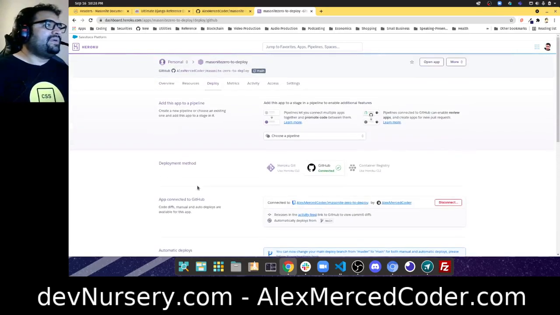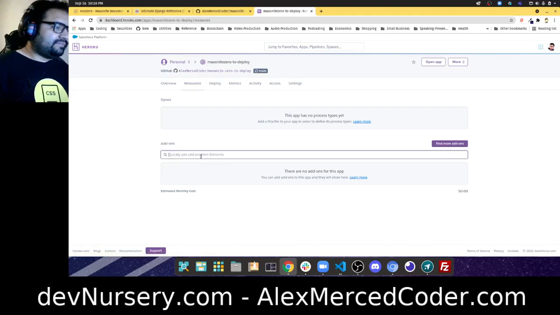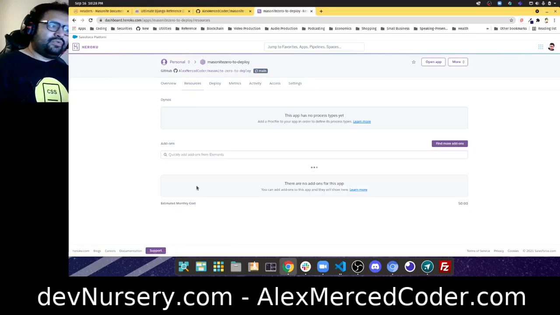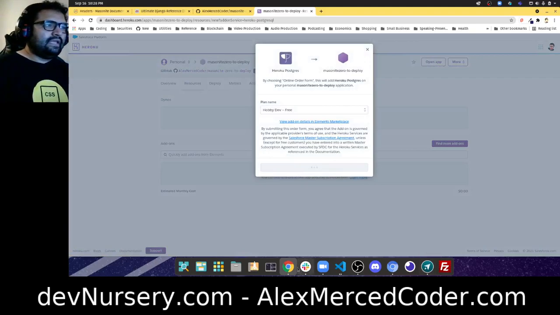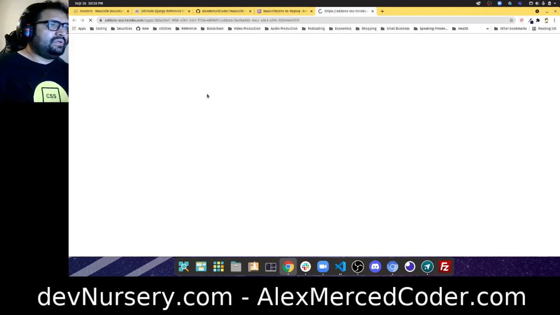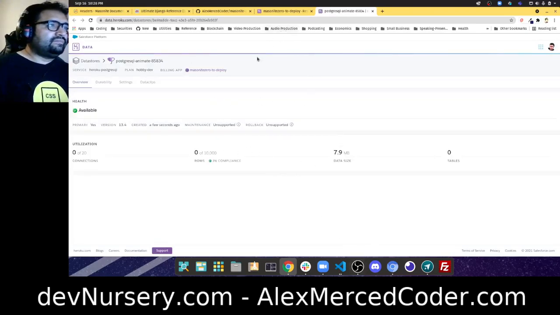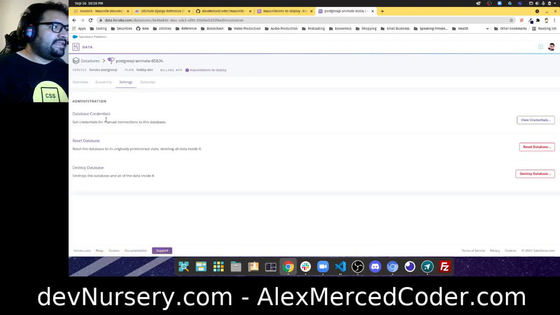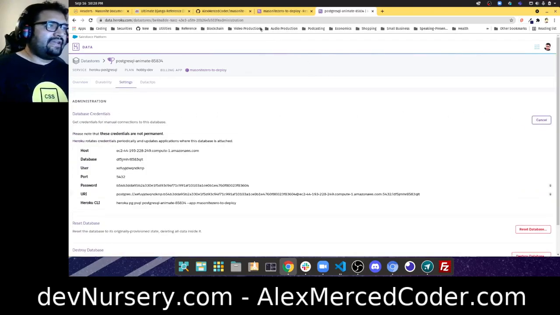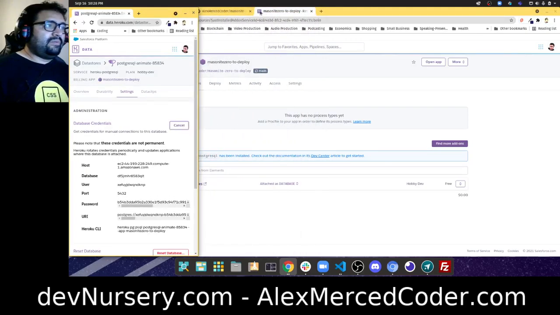I'm not going to worry about that right now, because what I need to do is set my environment variables for my database, because the app won't work unless I have a database. So I have to head over to resources, provision a Heroku Postgres database. Yay, hobby dev free, good. Now I'm going to click over here to look at those database details. That's going to take a second to load. Cool. I'm going to the settings, and then here you're going to find the database credentials, and that's what I want to look at because I need to set up these environment variables. So here's when we'll do that. I'm going to put that there. I want to put this.